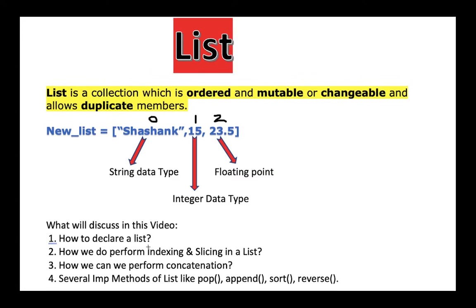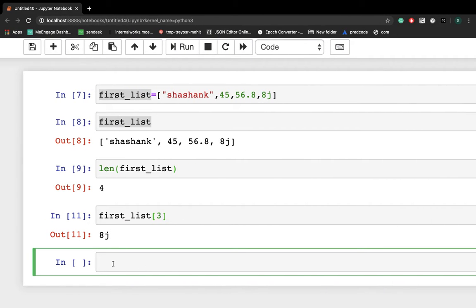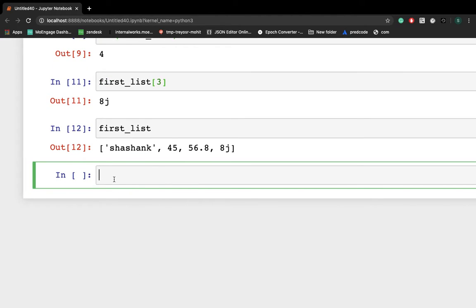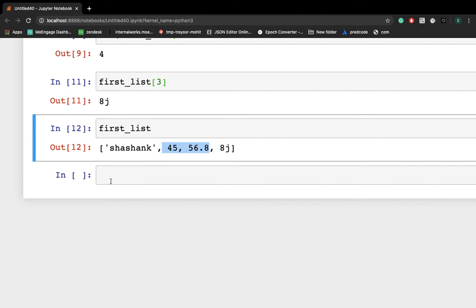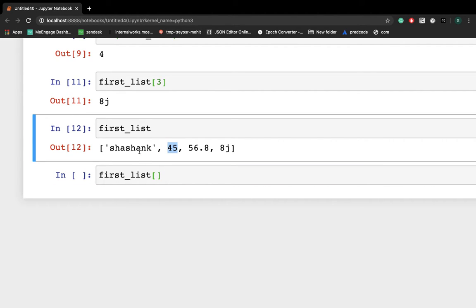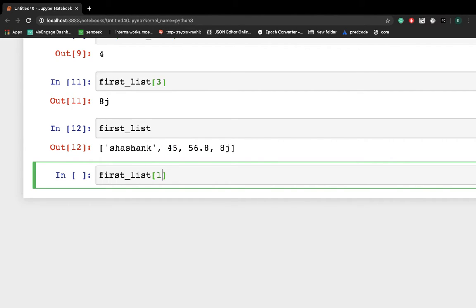Now I am explaining slicing here. So how can you do slicing? Let me print this list again. Slicing is nothing but grabbing multiple objects at once. Let's say you want to grab 45 and 56.8 in one shot. How can you do so? You have to write the index position of 45, which is 1. So I'm writing 1 here.